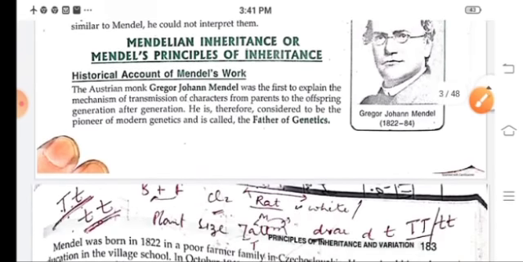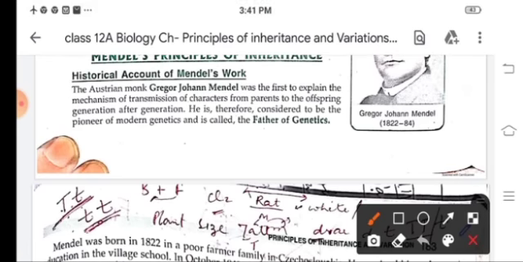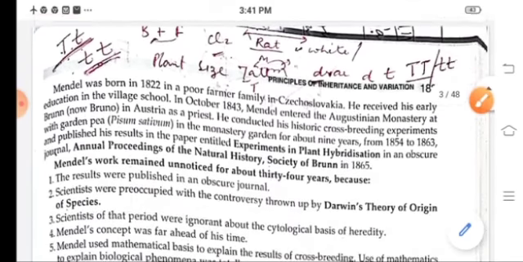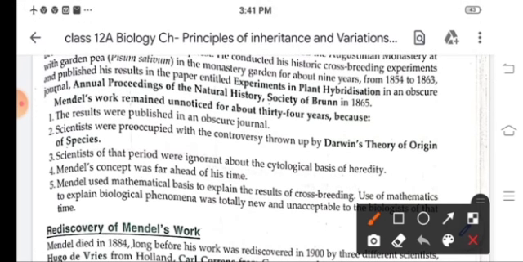You know, children, that Gregor Johann Mendel was an Austrian monk, and he was the first person who explained the mechanism of transmission of characters from parents to offspring generation after generation. So he is known as the father of genetics. He conducted his historic crossbreeding experiments with garden pea for about 9 years.